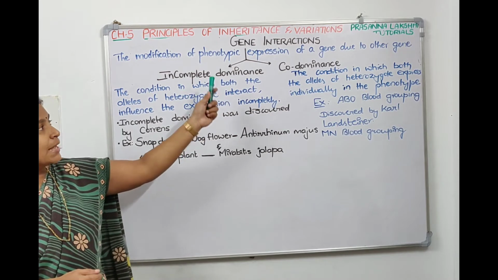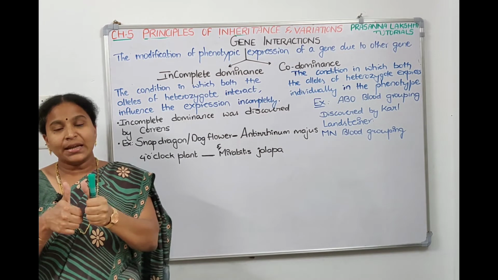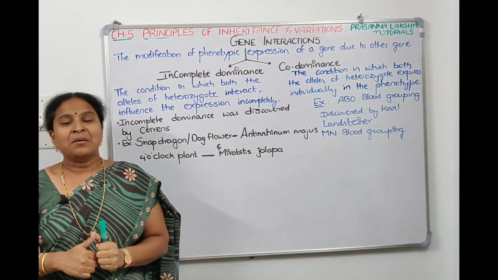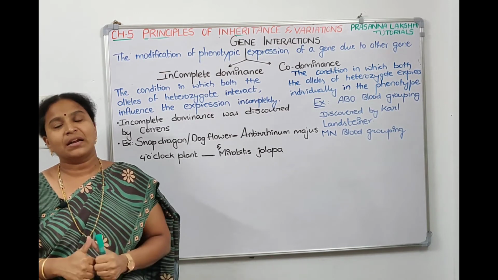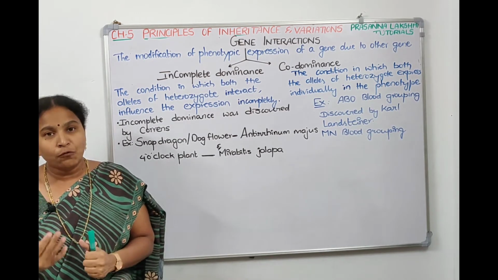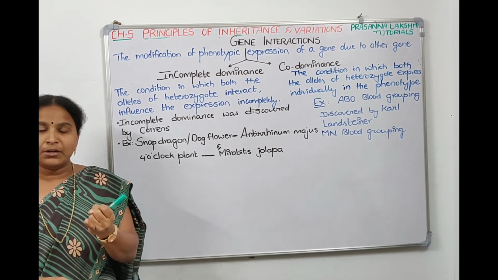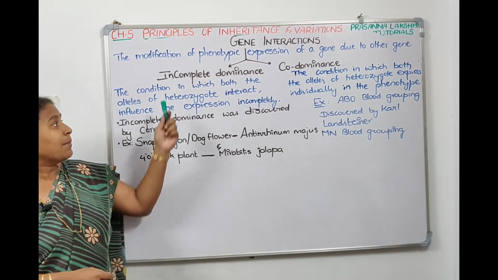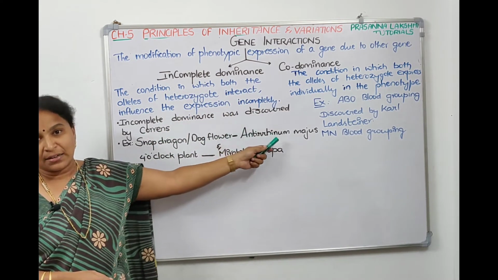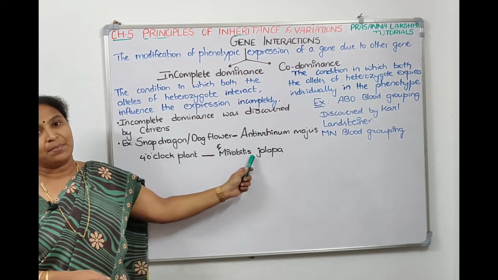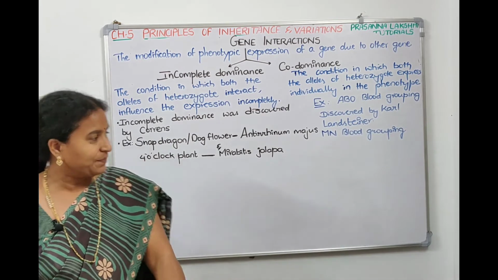Now coming to the second example of gene interaction, it is codominance. In codominance, both the alleles express independently. Both the dominant alleles will be there, and both of them express independently and give rise to a new phenotype. This is called codominance. Examples for codominance are ABO blood grouping and MN blood grouping. Examples for incomplete dominance are the Snapdragon plant, Antirrhinum majus, and the 4 o'clock plant, Mirabilis jalapa. Take a screenshot. We will look into incomplete dominance in detail.